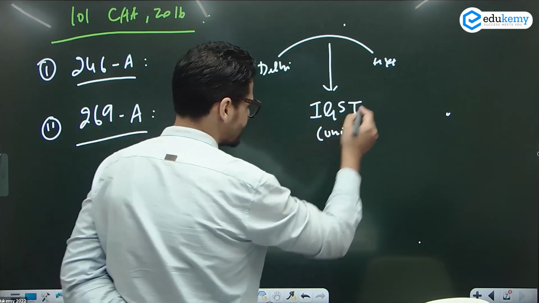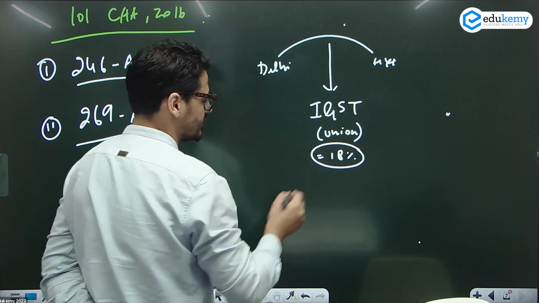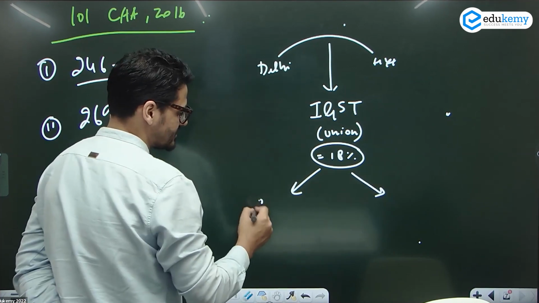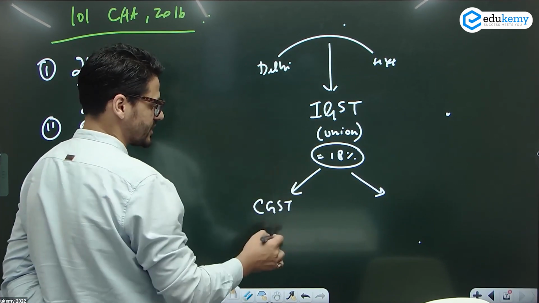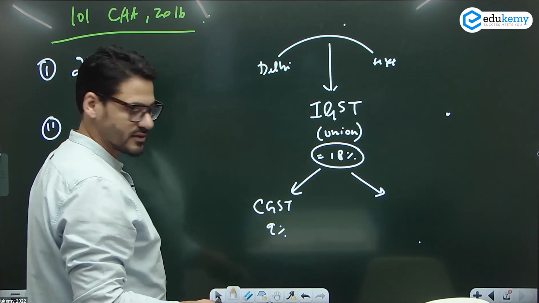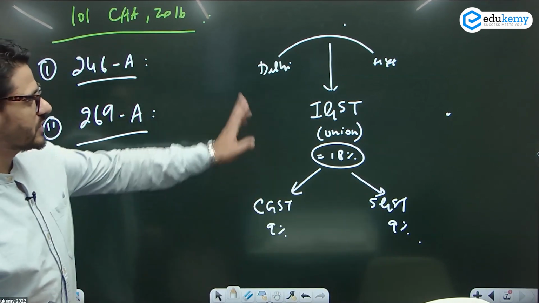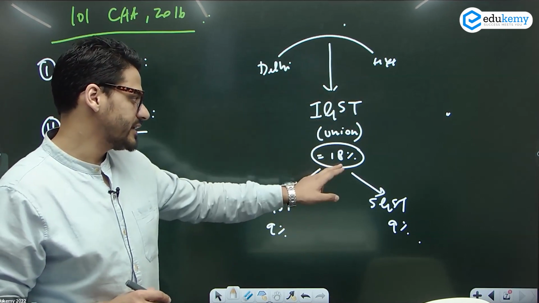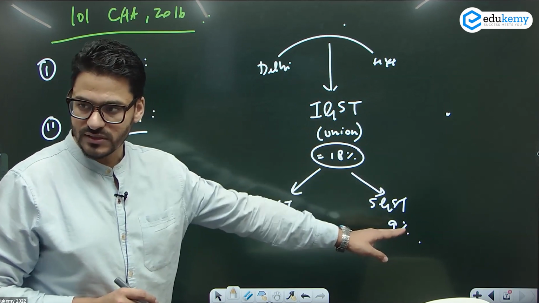Now see, IGST, if IGST is 18%, इस IGST के अंदर you have two things. आपका CGST है इसमें, center का अपना हिस्सा, let's suppose that is 9%, will be taken by the center, and state GST of 9%. So total for interstate commerce, you have 18% of IGST, 18% में 9% for the center, 9% for the state.